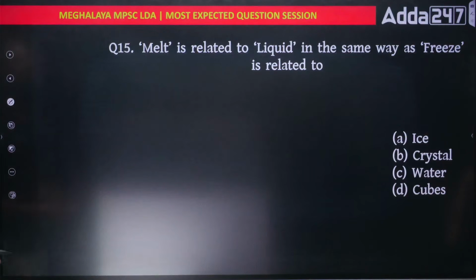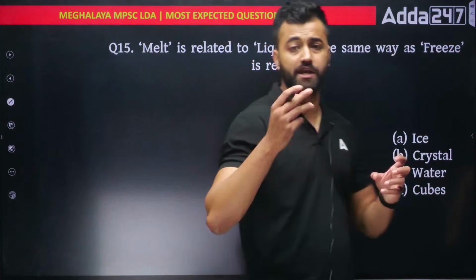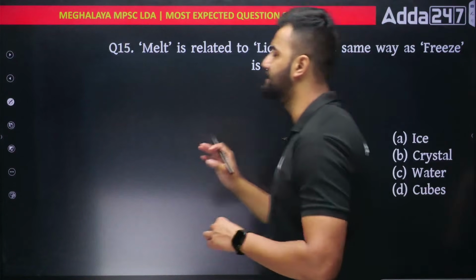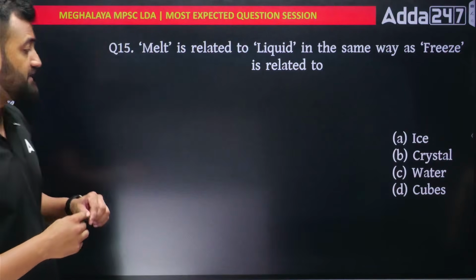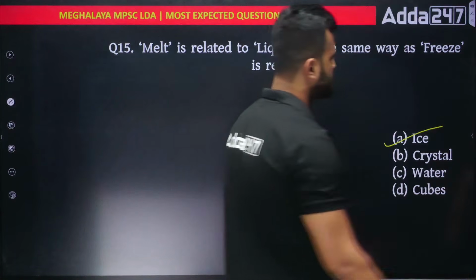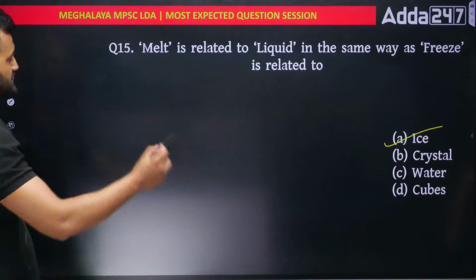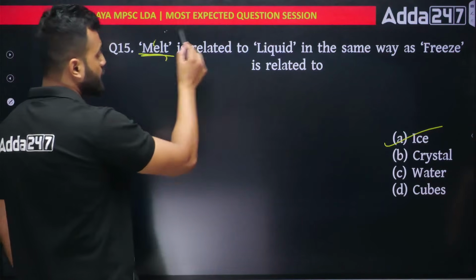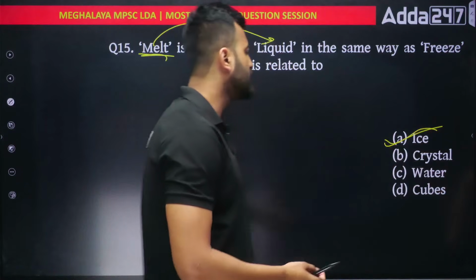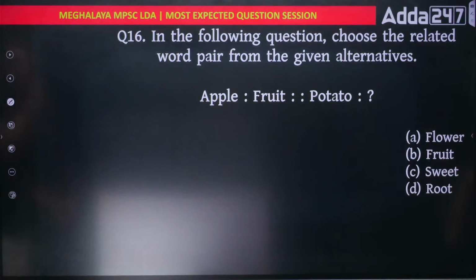Next. Melt is related to liquid in the same way as freeze is related to what? So you would say freeze is related to a solid, which is ice. When you melt ice, you get a liquid, and similarly, when you freeze water, you get ice.